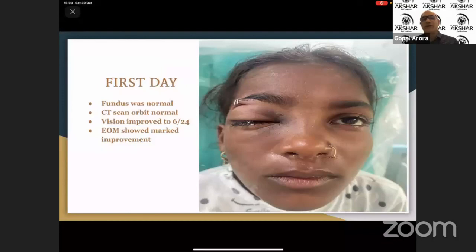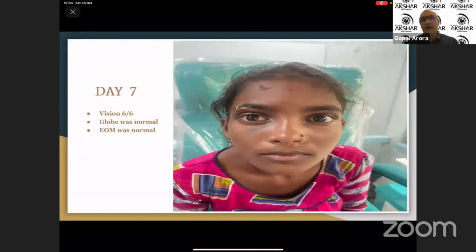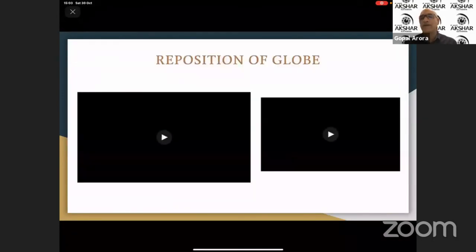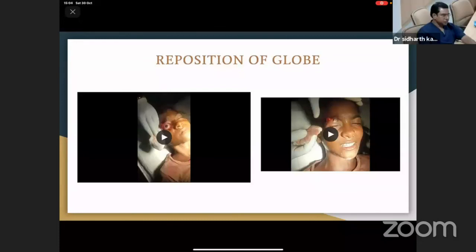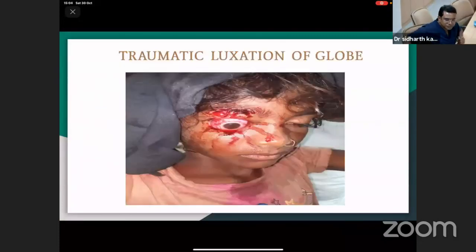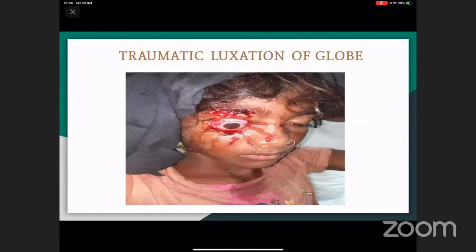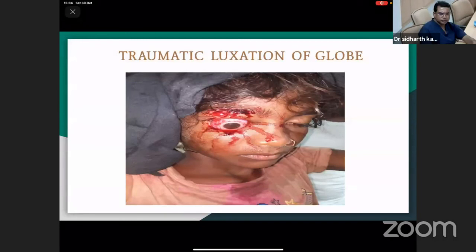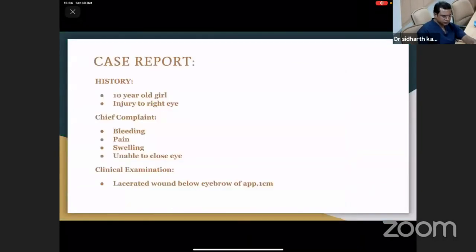Thank you, Dr. Nilesh. That was a wonderful case presentation. I hand over to Dr. Siddharth Kamble. Yes, thank you, sir. It is a very excellent presentation by Dr. Nilesh. Thank you, sir, and all the speakers. Any questions from the chairman and co-chairmen? Or I have a few questions from the audience. One question for Dr. Ganesh. Dr. Ganesh, are you there?